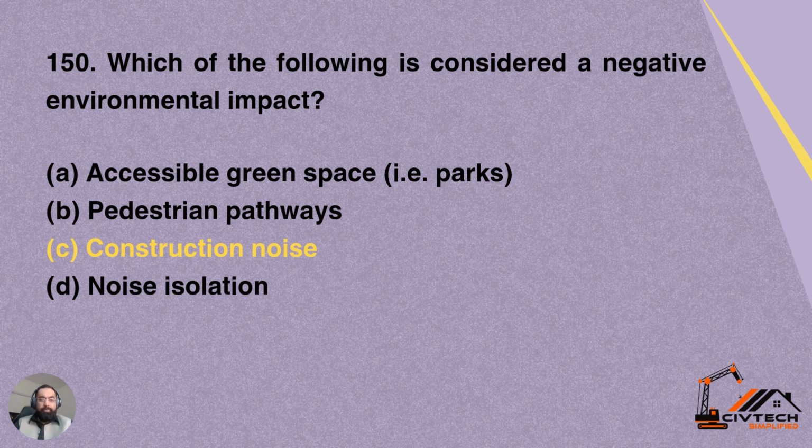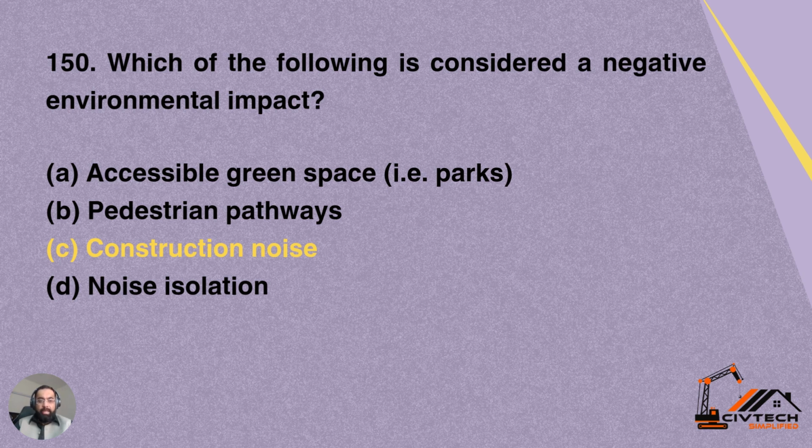Then we have the last question for today's part as well as the last question for this topic. Which of the following is considered as negative environmental impact? Option A, accessible green space or parks. Option B, pedestrian pathways. C, construction noise. D, noise isolation.